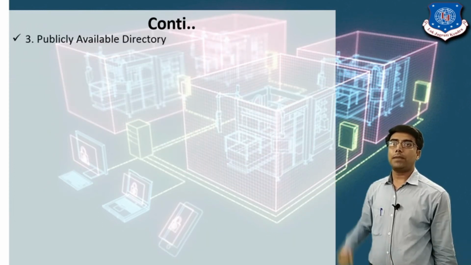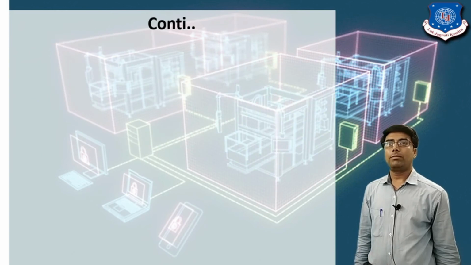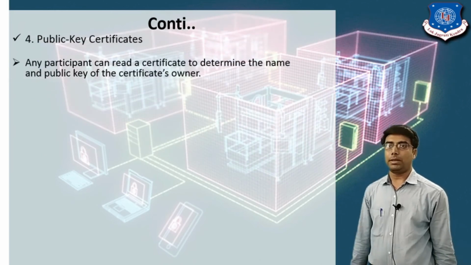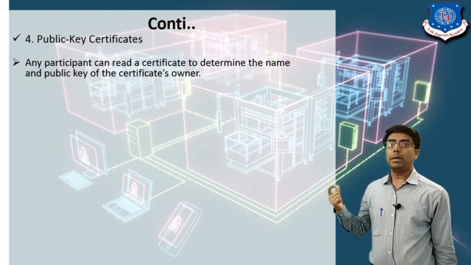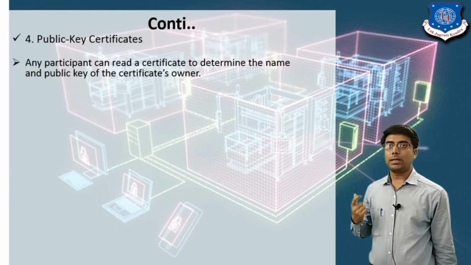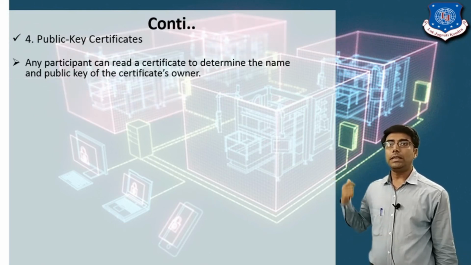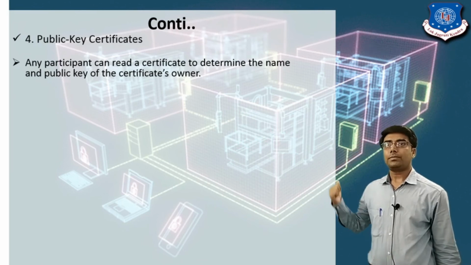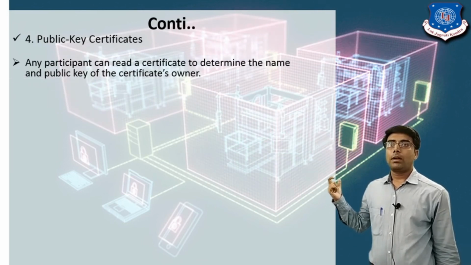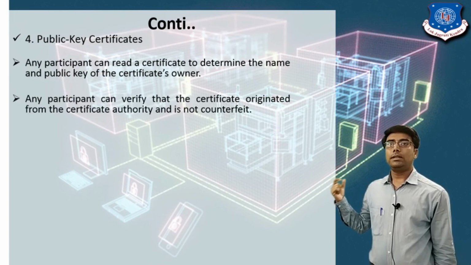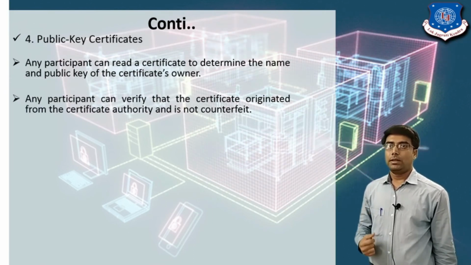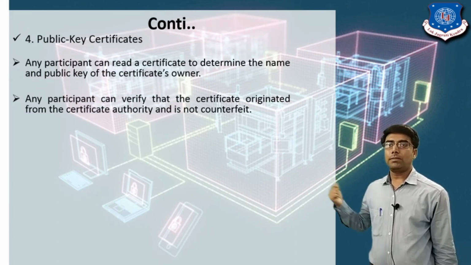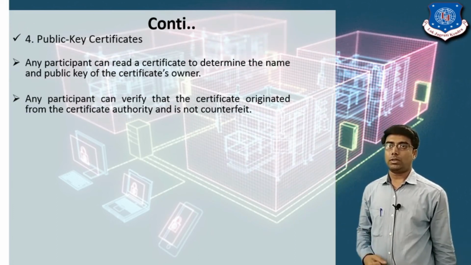The next technique, the fourth technique, is the public key certificate. Here the certificate authority will issue the certificate to all the users in the network. The certificate will be generated by the certificate authority.